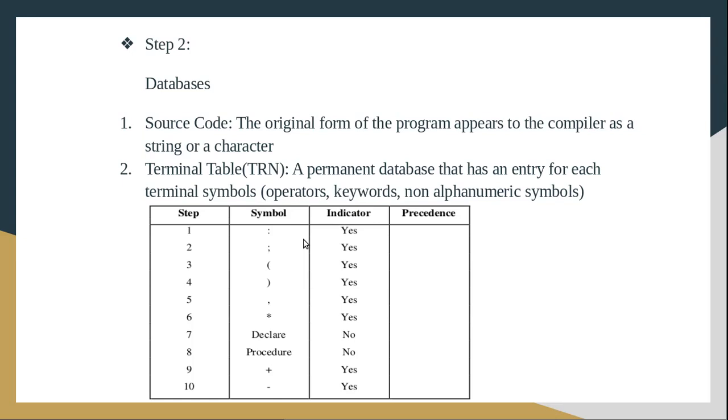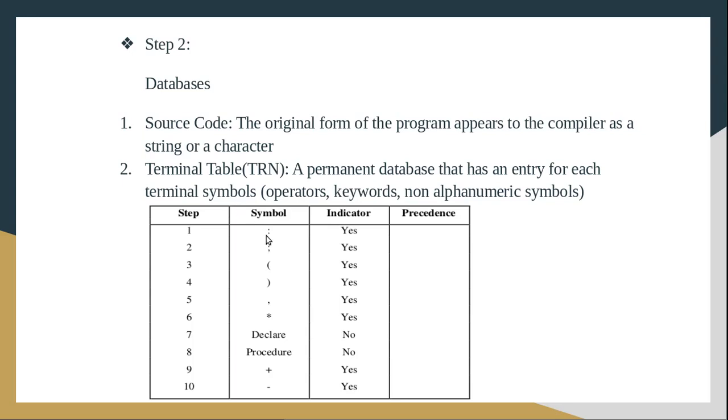All the special symbols, that is all the operators, keywords and non-alphanumeric symbols of that source program language will be defined, and there will be an indicator. It tells whether that particular symbol is a break character or not.